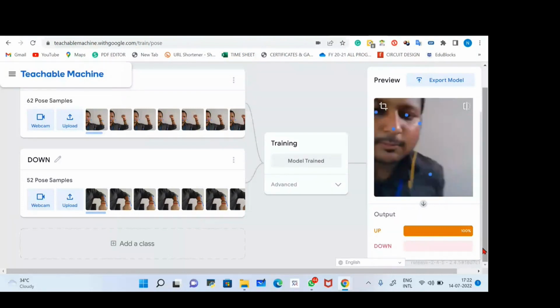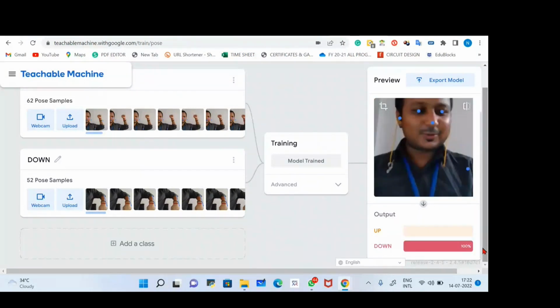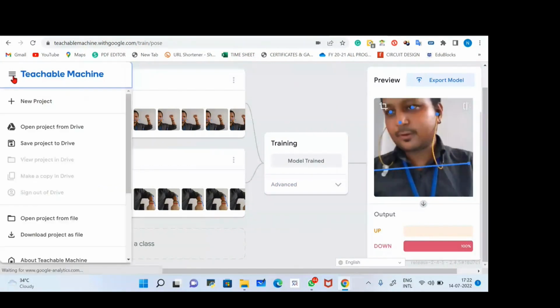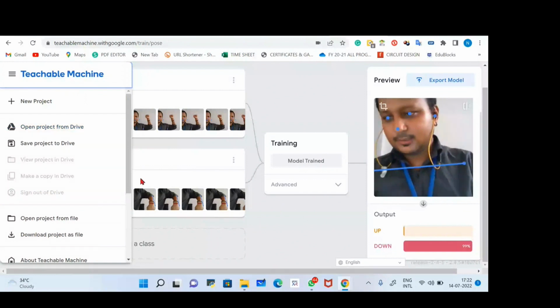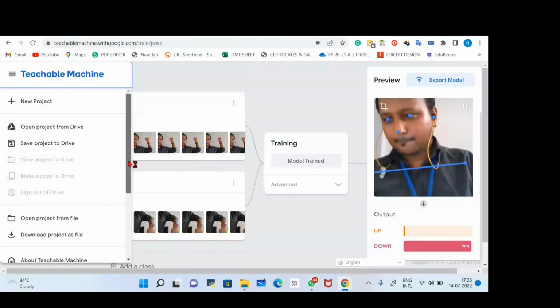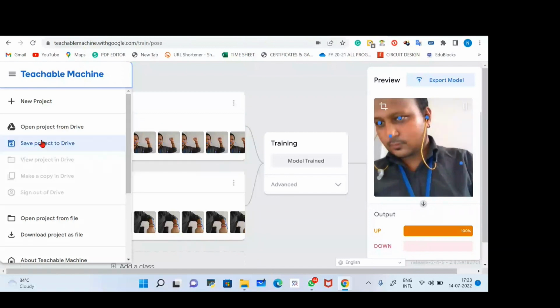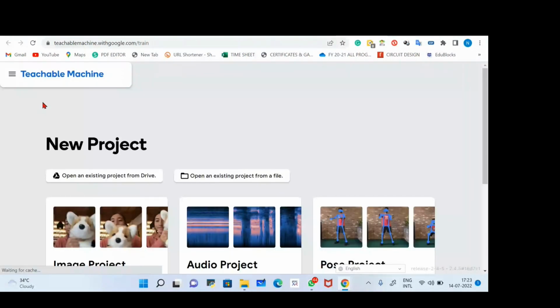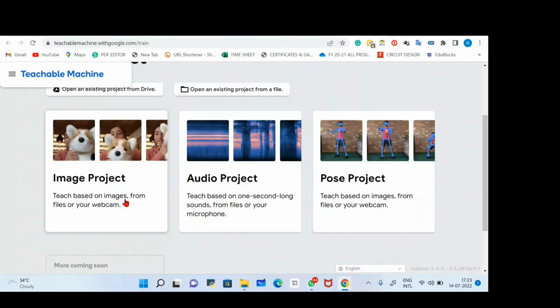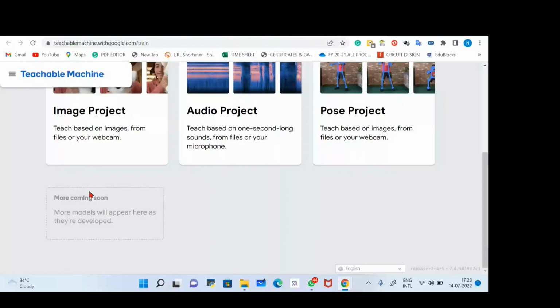Okay, so I hope now it's clear to all of you. Anything else? Right now we have only three things. Open new project. Okay, so we have a total of three things over here: the first is image project, audio project, and pose project. You can create any project depending on what is the need. More projects are coming soon, so I request all of you to try at least once so that you can use it in your classes.